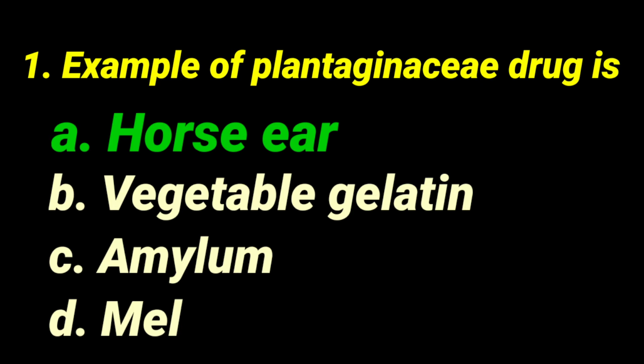So the given crude drugs are Isabgal, agar, starch and honey. From those 4 drugs, Isabgal is belonging to Plantaginaceae family. So the correct answer is Isabgal. Other drugs will be coming under different families. Dear students, all of you prepare the questions well, plant family wise.